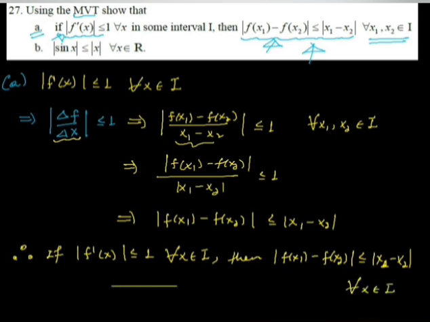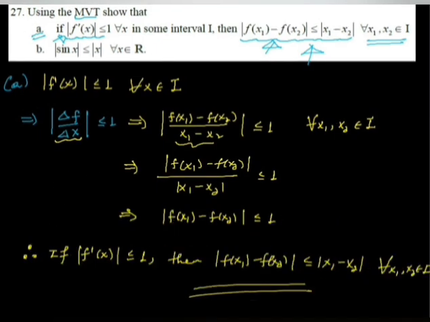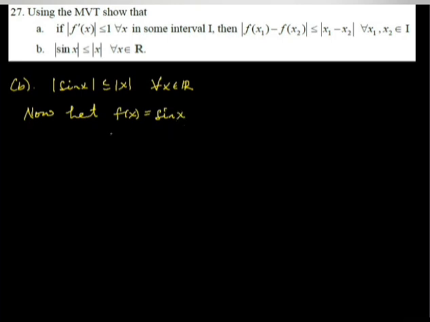So mean value theorem ተጠቅመን ይሄንን እውነታ ማሳየት እንችላለን። if we understand the a part, the b part will be very simple. so ወደ b ልውሰዳችሁ። b ጋር ስንመጣ ምን አለን? absolute value of sine x is less than or equals to absolute value of x for all x an element of real number. ይሄን እውነት መሆኑን በሚን ቫልዩ ቴረም በመጠቀም ማሳየት እንችላለን። now let's say our function is sine x ፋንክሽናችን sine x ቢሆን ለምንድነው በዚህ ፋንክሽን ላይ ሚን ቫልዩ ቴረም መጠቀም የምንችለው? this function is continuous on any real number.